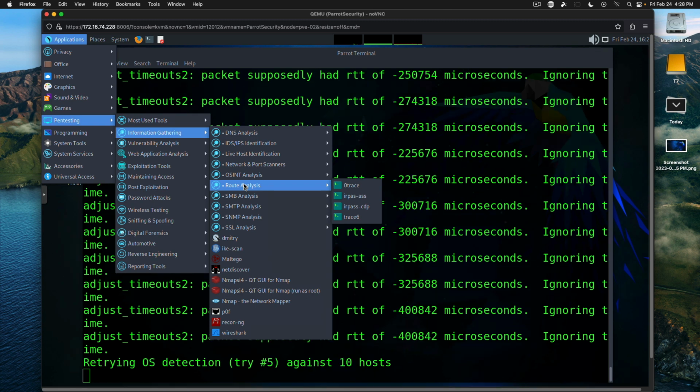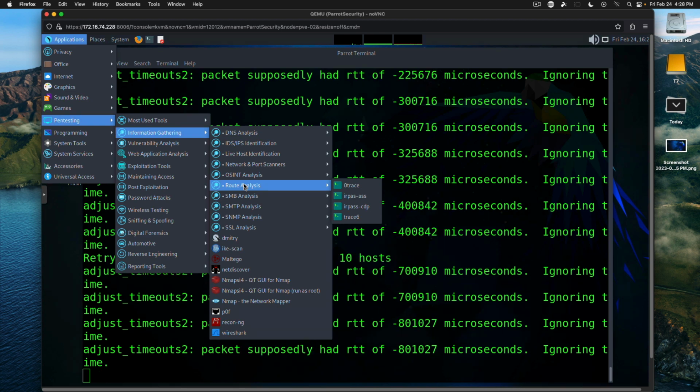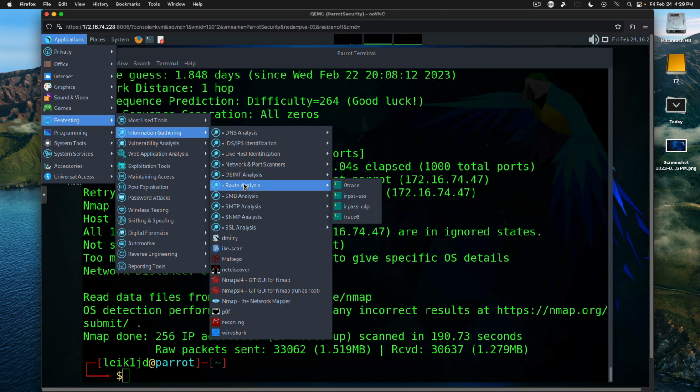So that is something to keep in consideration, and it can save you some space in your virtual machine or if you're dual booting or what have you.